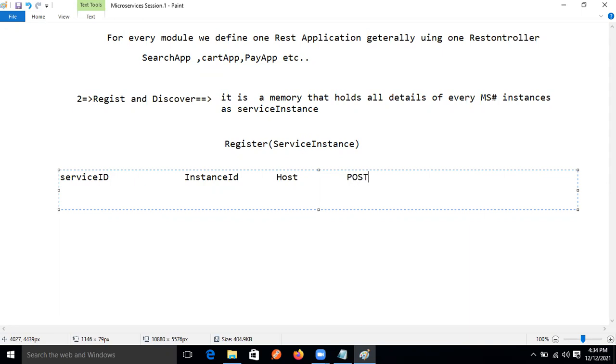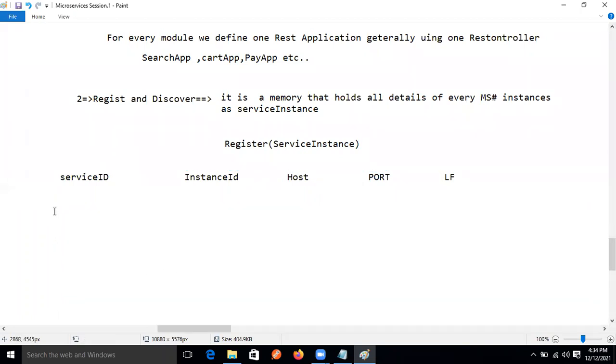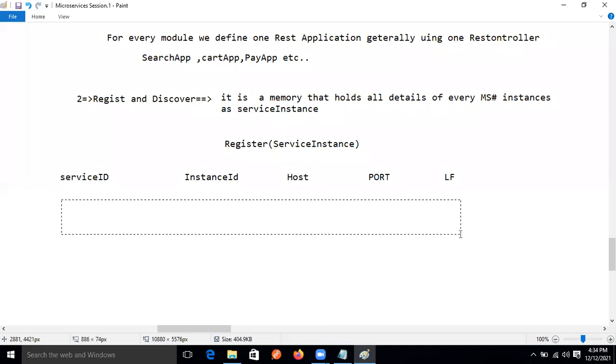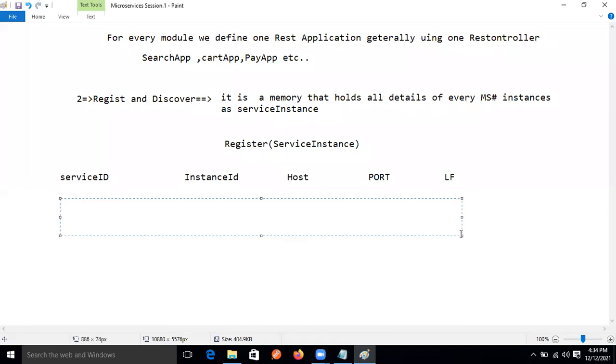And in which port our application is running? And what is the load factor? I'm giving the load balancer's internal things, how it's working now. Everything will come in front of you whenever we do the practical, don't worry. But just assume that the module project, our project, is a search project.